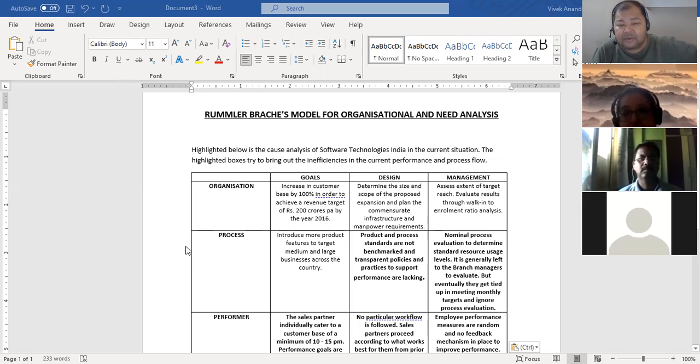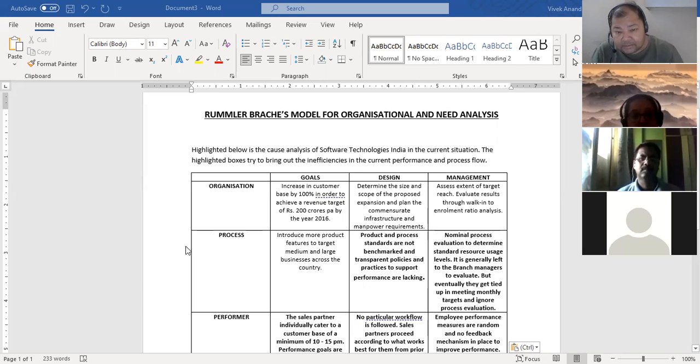We were trying to see what the reason was why the sales were not good. We wanted to train our salespeople so that the sales could pick up. We used this to identify the possible causes of low sales. So we had organization, process, and performer, with goals, design, and measurement. For organization, what was the goal? Increase the customer base by 100% in order to achieve a revenue target of 200 crores per annum by 2016.